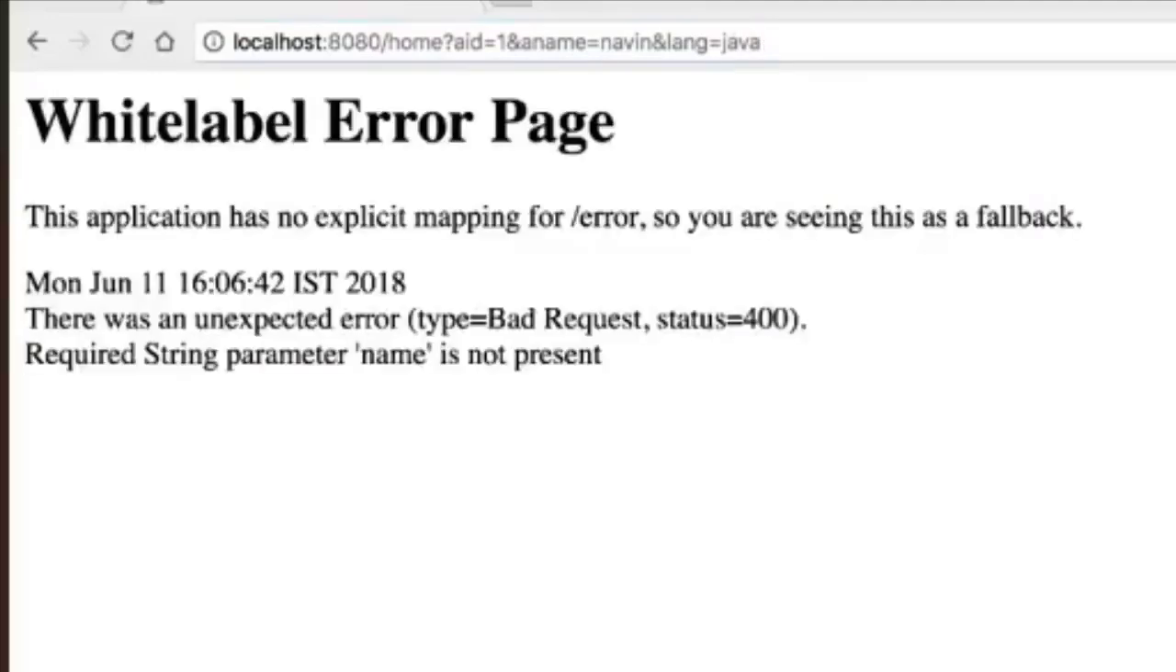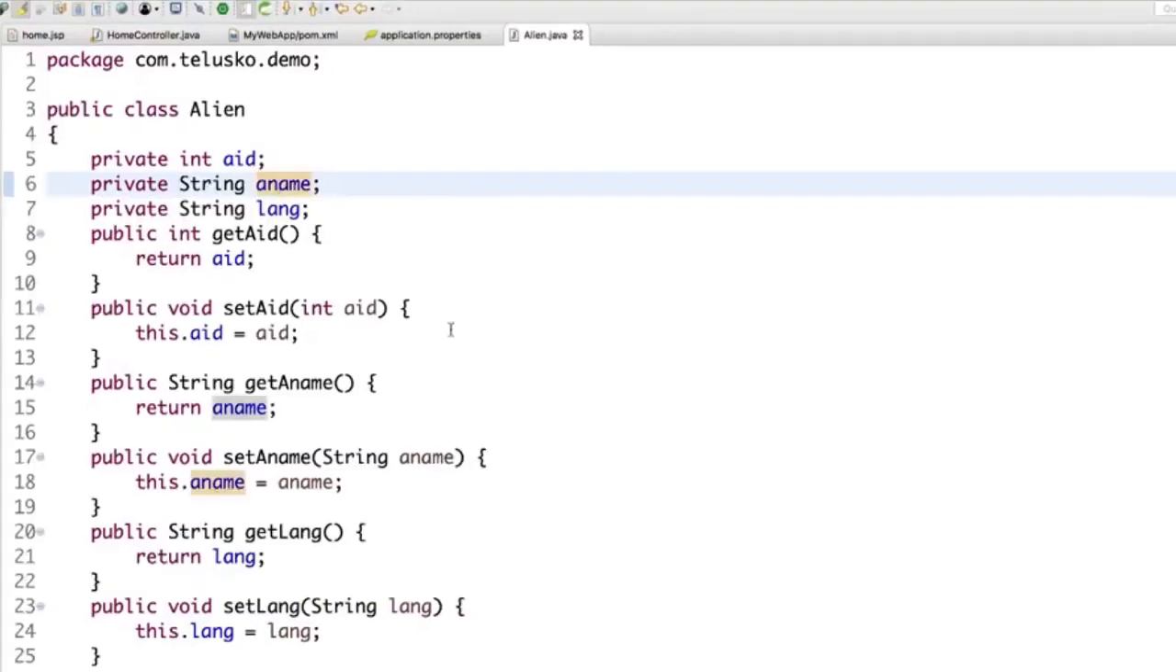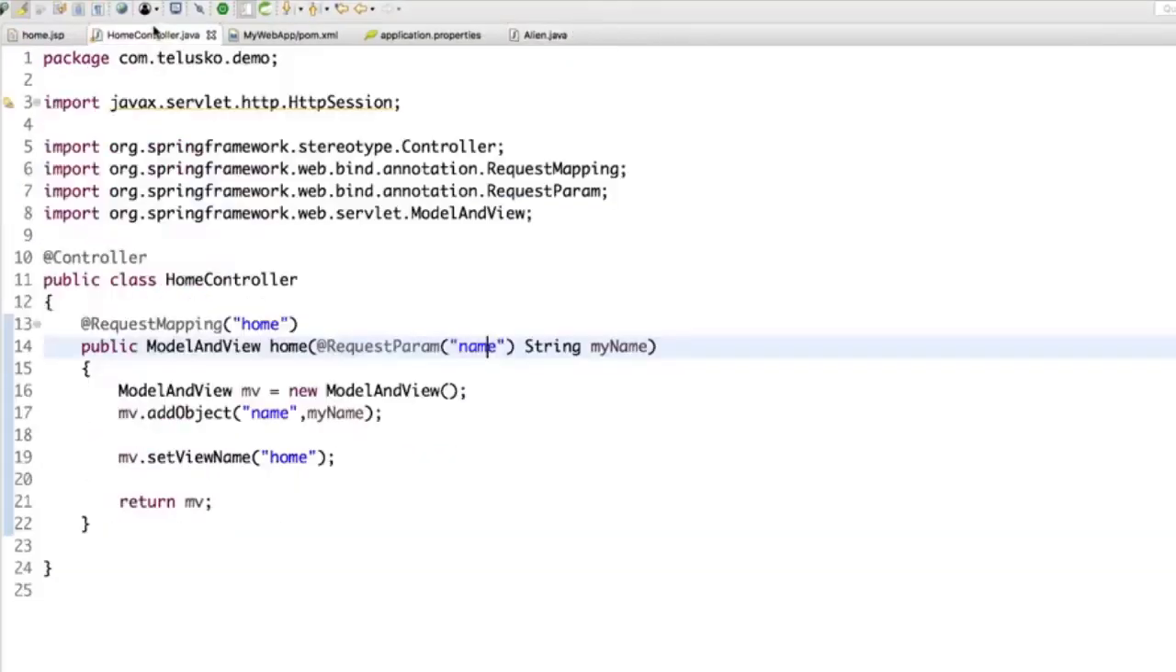The moment I say enter, you can see we got an error because we don't have anything as name there. We got aname. So first of all, I want to send these three things. If I go back to my page, you can see I'm accepting name, but it should be aname this time. And then we need to create three variables, right? It will be aid, it will be aname, and then we've got language.